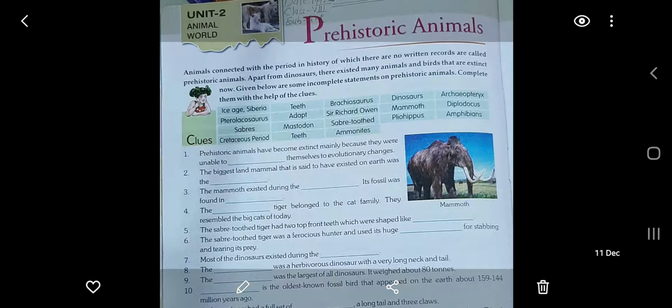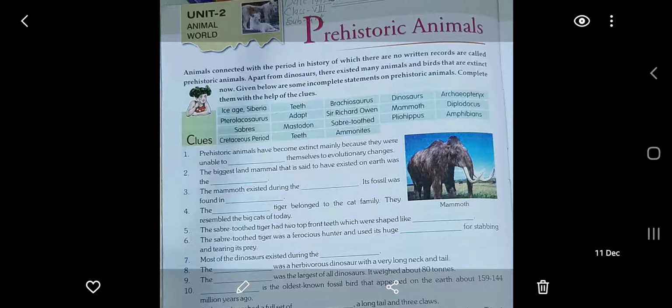Given below are some incomplete statements on prehistoric animals. Complete them with the help of the clues. Question number 1. Prehistoric animals have become extinct mainly because they were unable to adapt themselves to evolutionary changes. So they have become extinct because they were unable to adapt themselves, unable to mould themselves in the changing environment.